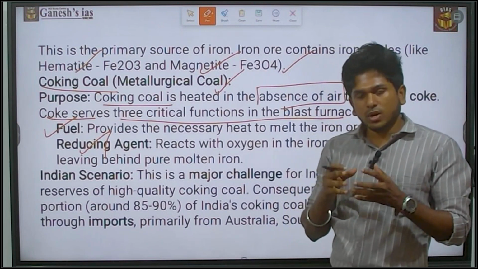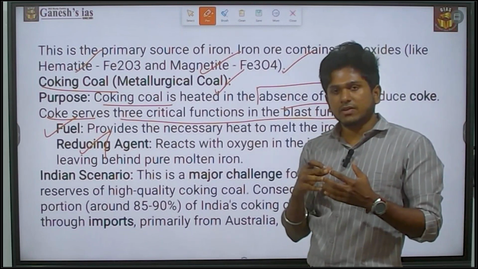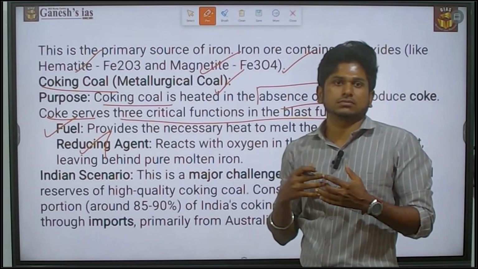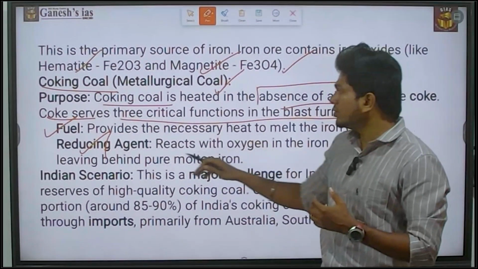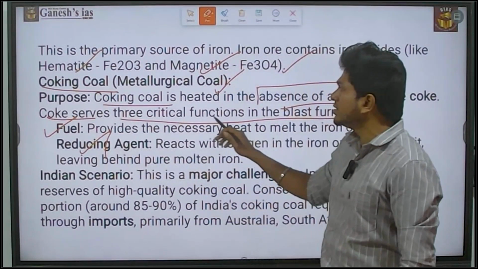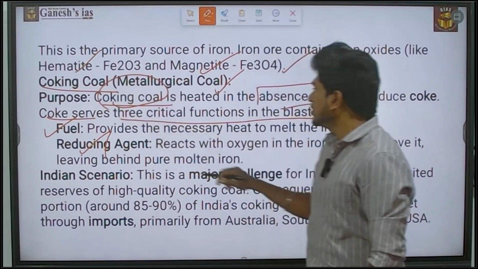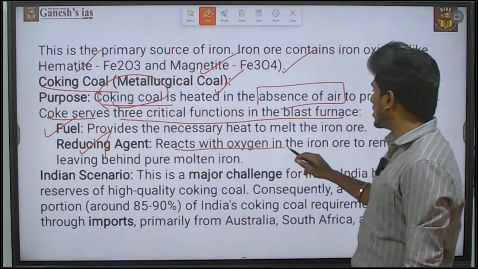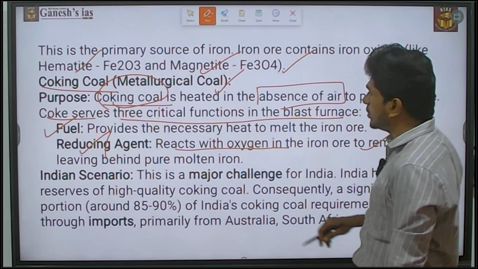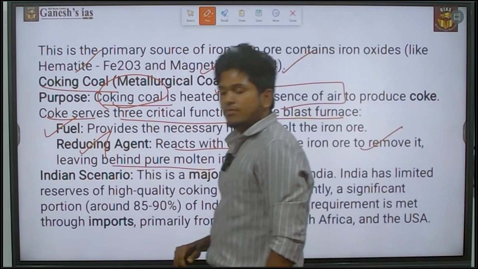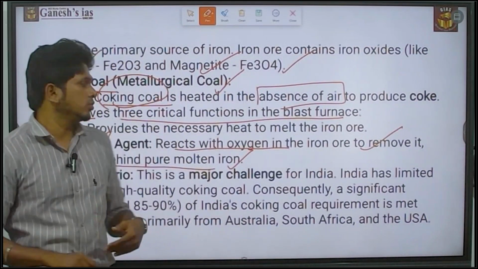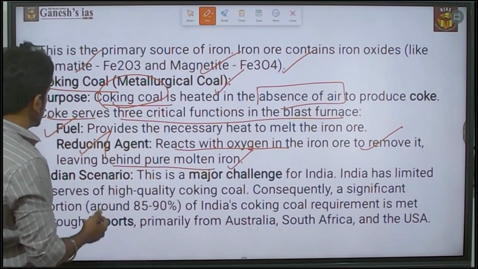If the iron quality is reduced, there will be the risk of disasters and man-made issues. So we need to reduce it, and for that we use coking coal. It reacts with the oxygen in the iron ore to remove it, leaving behind pure molten iron. For that also we are using coking coal.